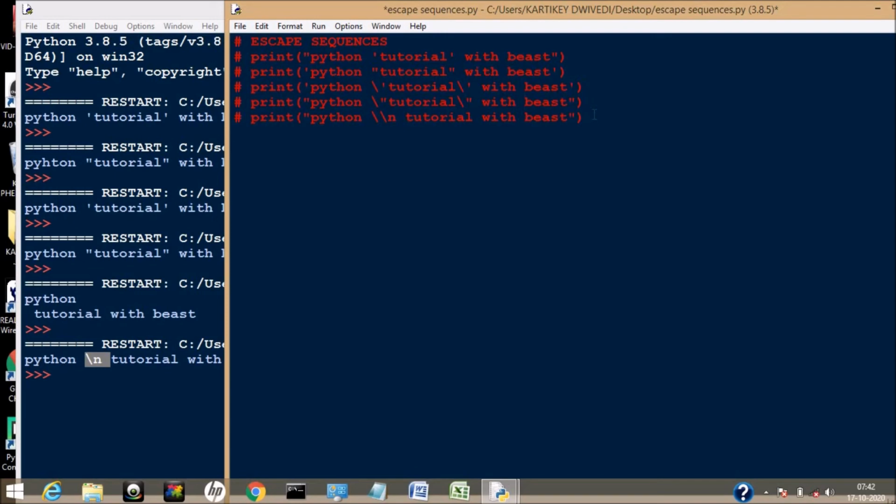And what about backslash t, that is tab? Let's see. Print Python backslash t tutorial with beast. Just run it.